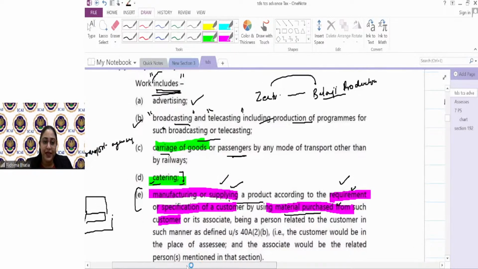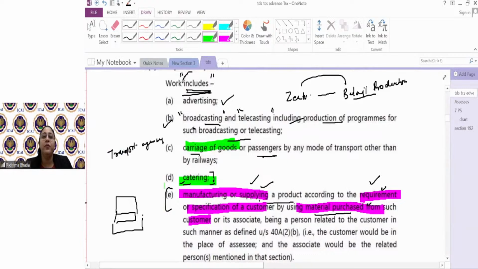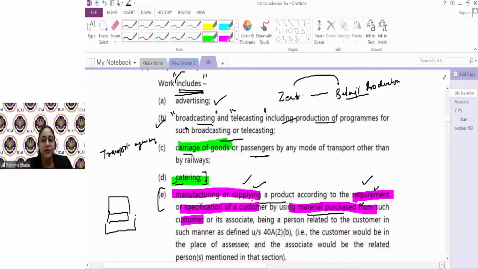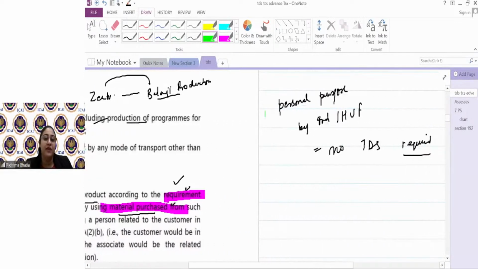Got it? अब ये सोफा वाला एग्जांपल में आता है. If I'm making that sofa for my house, I will deduct the TDS? No. If I'm making that sofa for my office, I will deduct the TDS? Yes. So personal purpose payments are not covered under 194C. Only under 194C and J personal purpose are not covered. But if I talk about 194A interest, personal purpose is covered. And last,